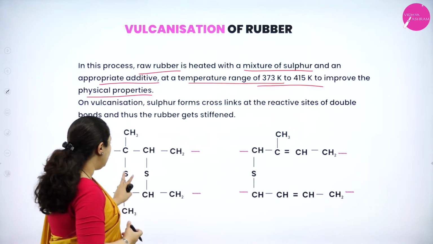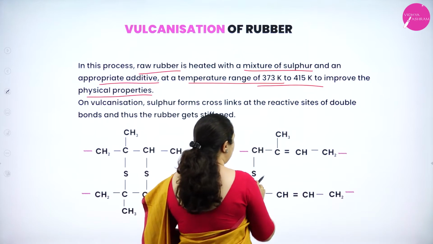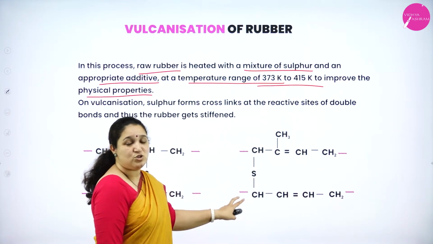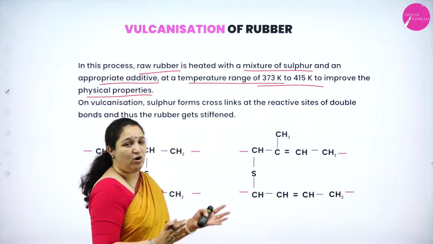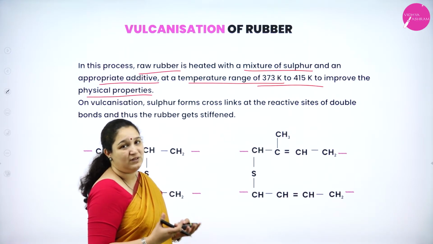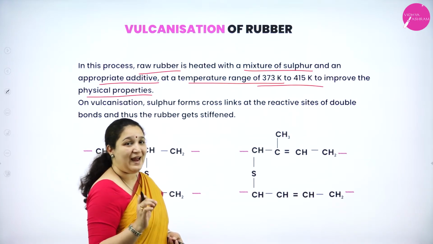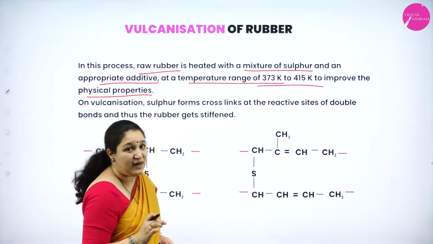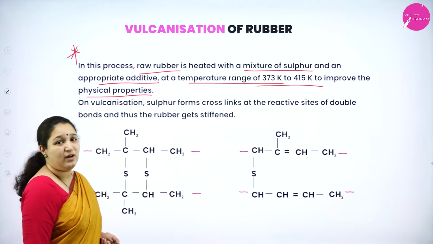Either where there is a double bond, sulfur can come and link, or in the initial case where hydrogen is removed and then the sulfur is linking. So there are two types of sulfur bonds which can be formed between the chains of natural rubber to increase its tensile strength. The process of heating natural rubber with sulfur at 373 to 415 Kelvin is called vulcanization, and it is a very important question for your exam.